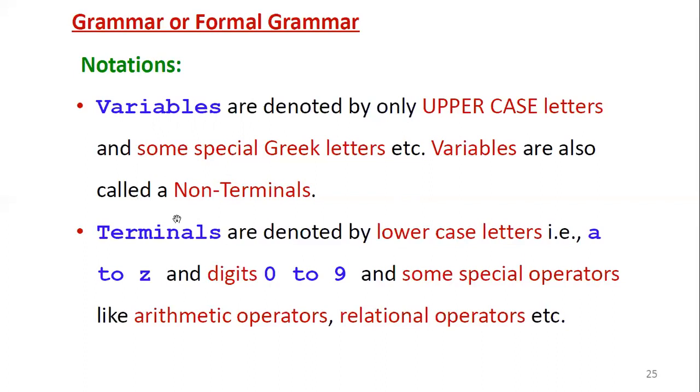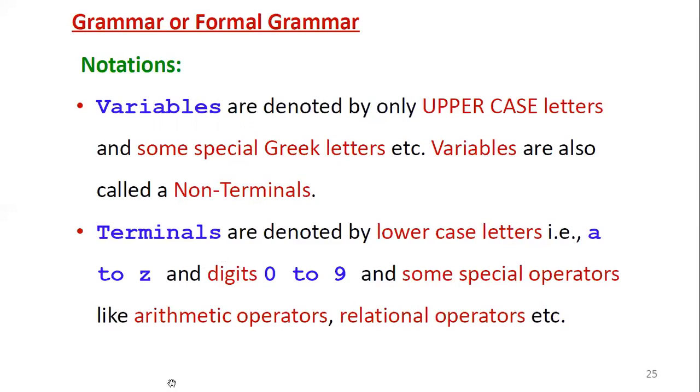Now we are seeing what a terminal is also. Except terminals, the remaining are all called non-terminals. The original name is variables, also called non-terminals. Now what are the rules of variables? Variables are denoted by only uppercase letters or some special Greek letters like alpha, beta, tau. So variables are also called non-terminals.